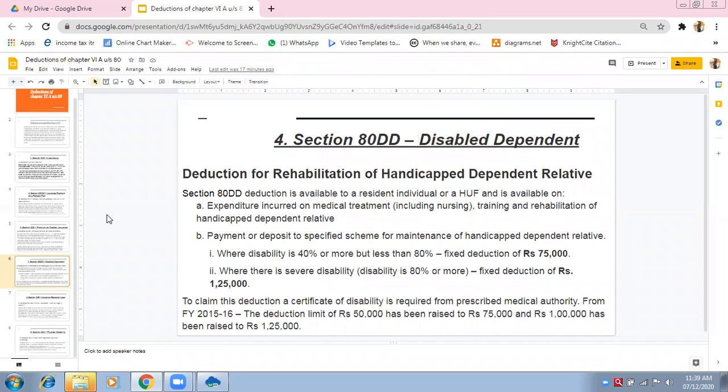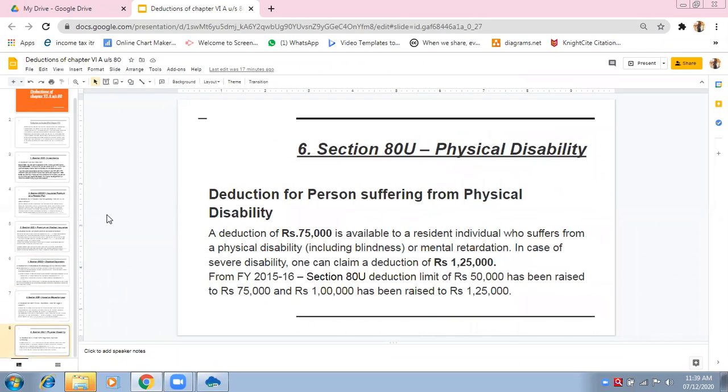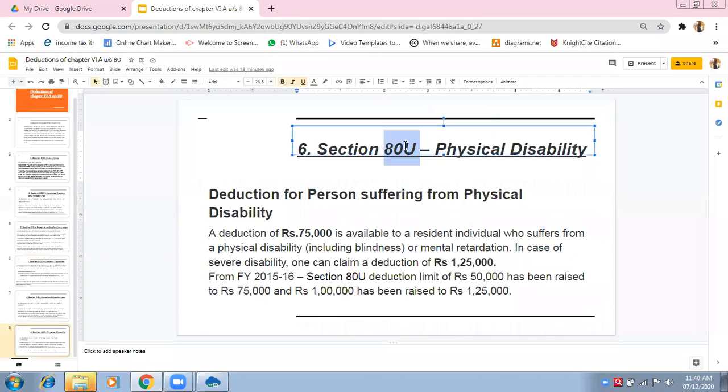80DD. But here you are disabled. I'm sorry to say that, but I have to give this example. If a person himself is disabled, here I am disabled and I am earning the income. And from my income, the deduction is available under section 80U because I am disabled.